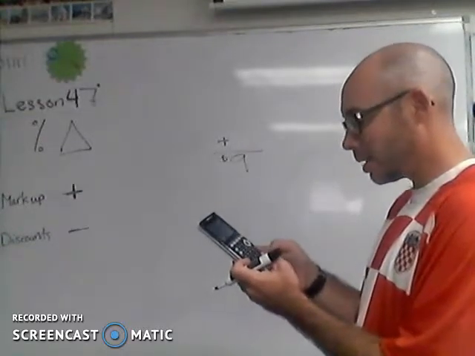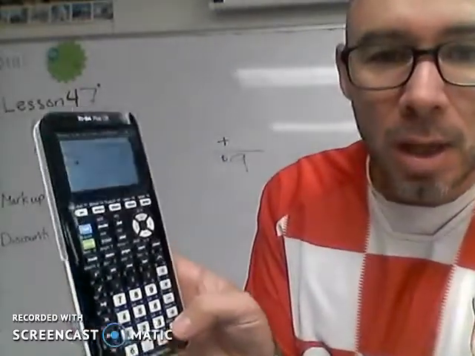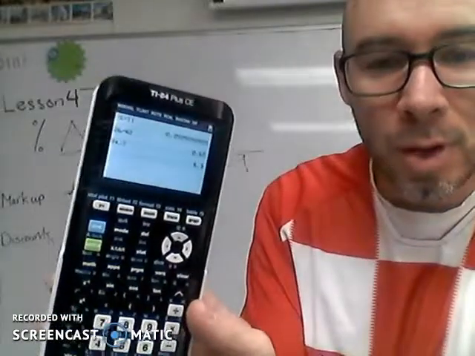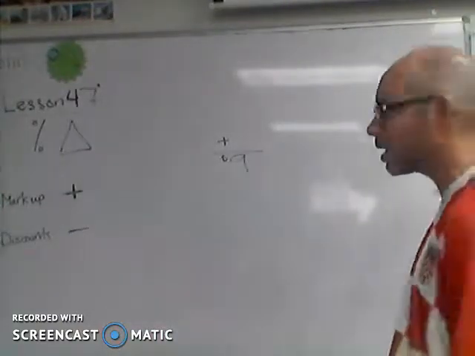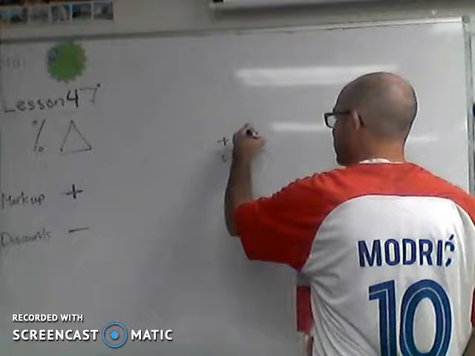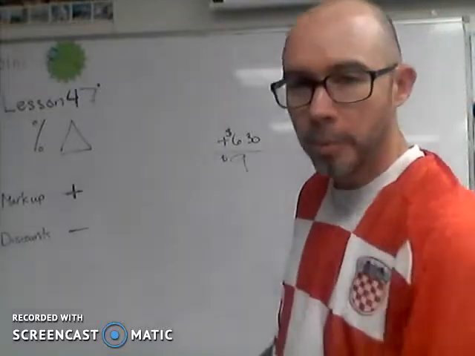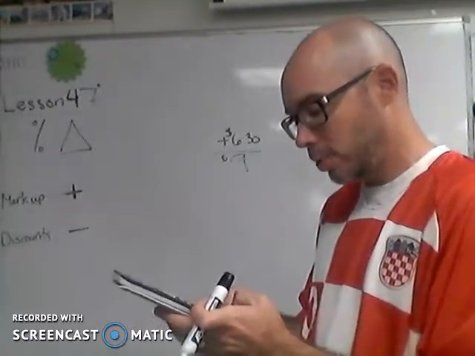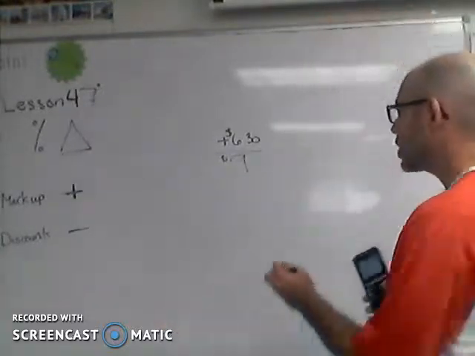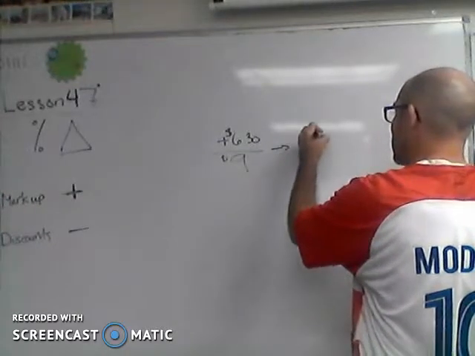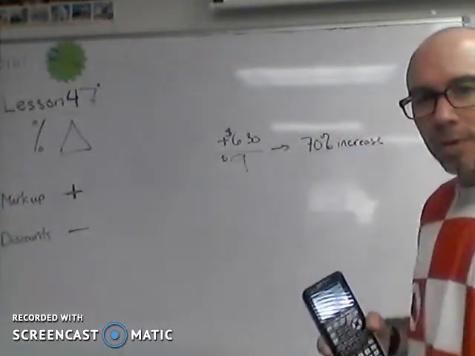I go 9 times 0.7 to figure out how much that 70% is. And the calculator tells me that, well, if you know how to do multiplication, 6.3, which translates to $6.30, and that would go up here. So here's our amount of increase, or our markup. And then we're going to do that math and turn it into a percentage. So 6.3 divided by 9 is 0.7, which translates not to 7%, but to a 70% increase.